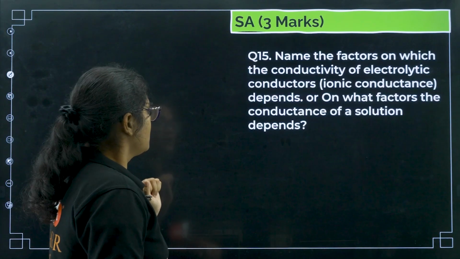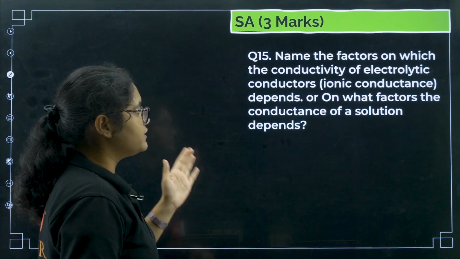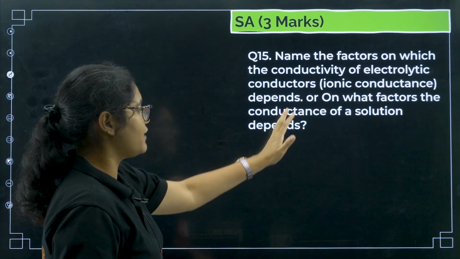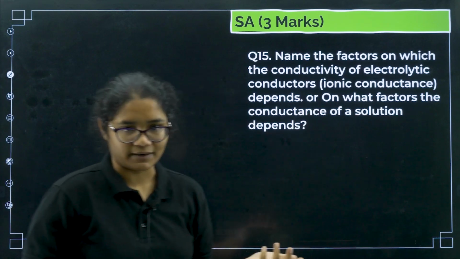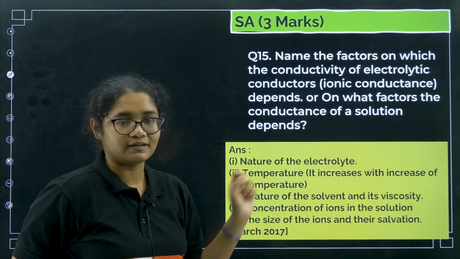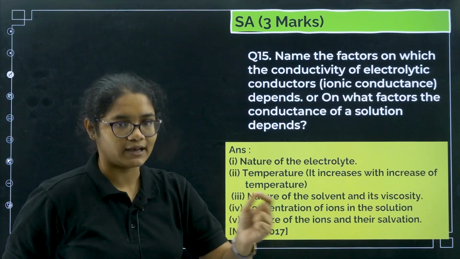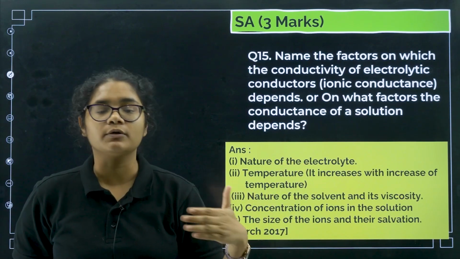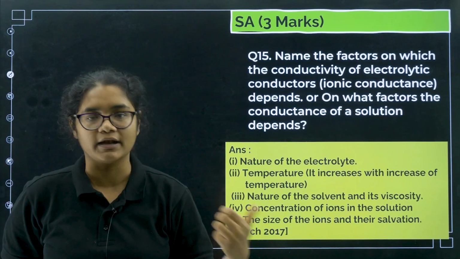Next, name the factors on which the conductivity of an electrolytic conductor depends, or on what factors the conductance of a solution depends. Here also you should remember, first is the nature of the electrolyte, whether it is a strong electrolyte or a weak electrolyte. Strong electrolyte means there will be more ions, so more conductivity of the current will take place.